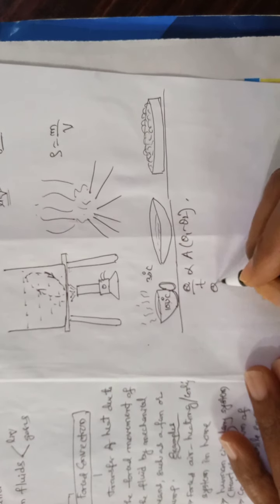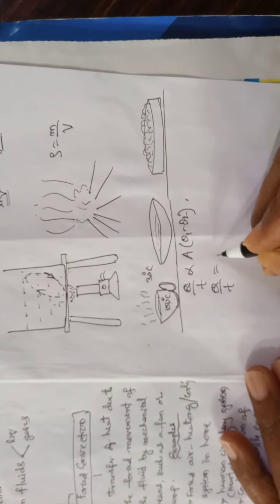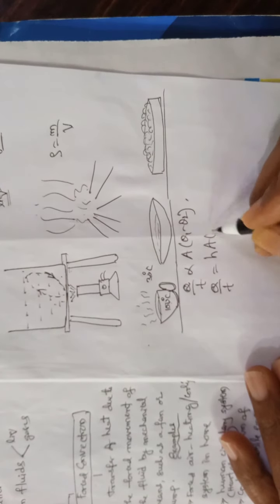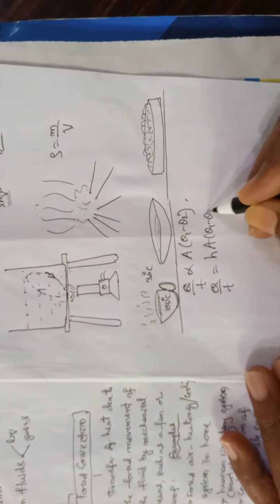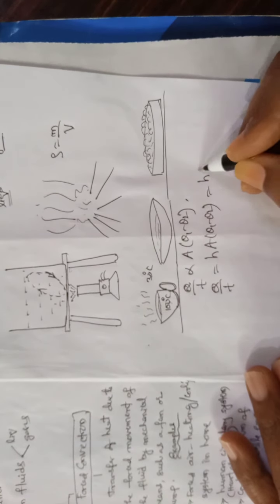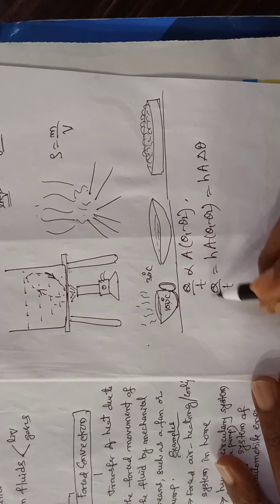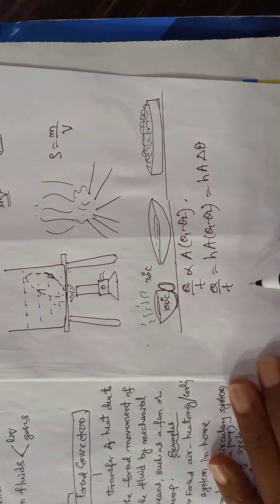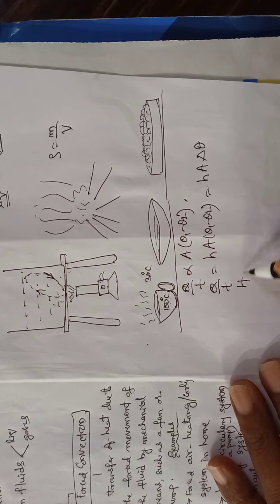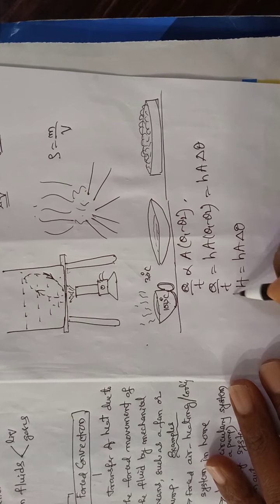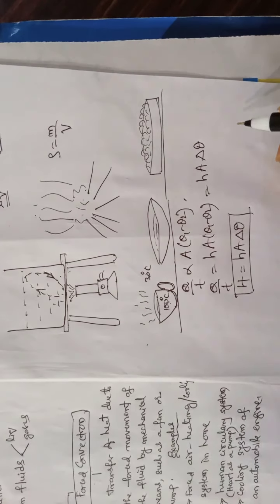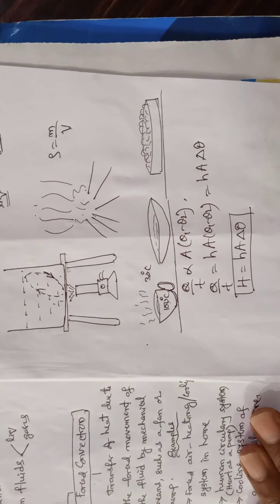So this is written as H is proportional to A (theta 1 minus theta 2), or H = h A delta theta, where H is Q by t, the rate of heat transfer. So in this way we get an equation for this.